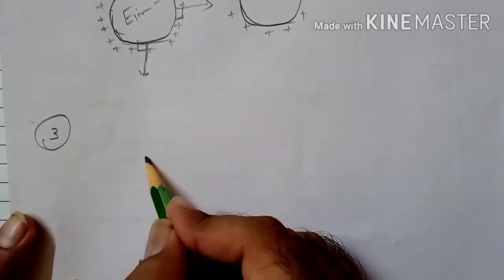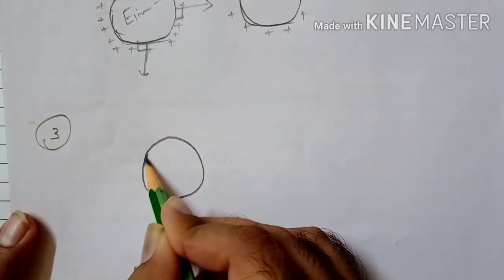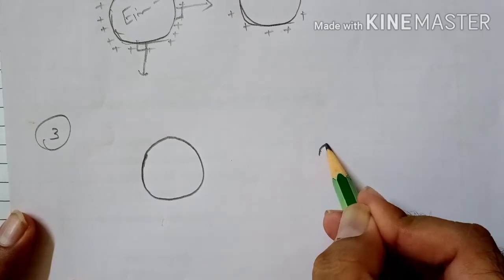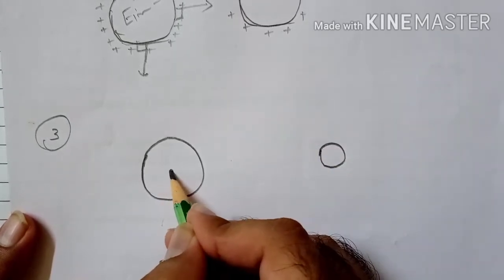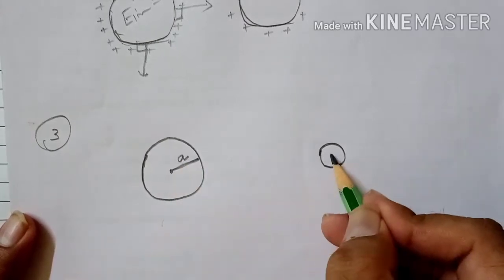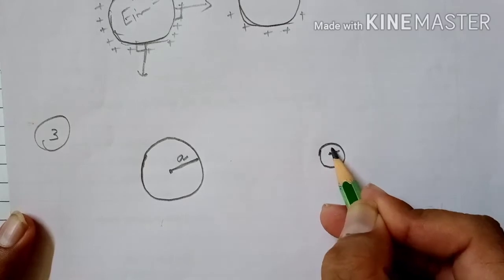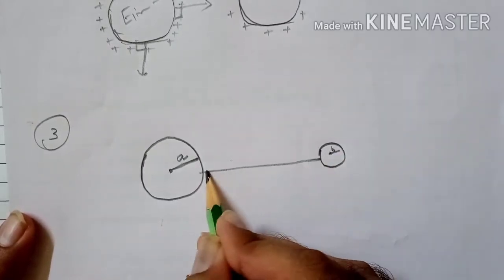Now if we consider two spherical conductors like this, this conductor is having radius A and this conductor is having radius B. Both are connected by a conducting wire.